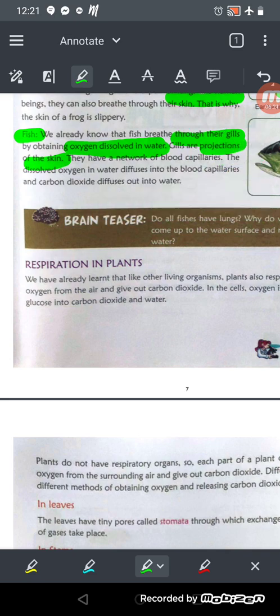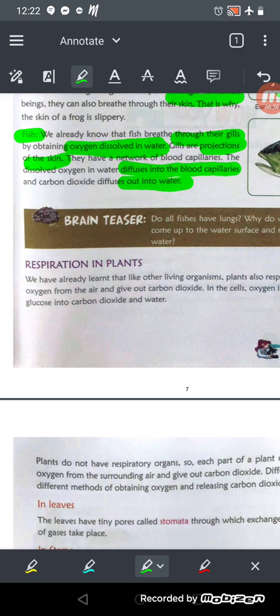So have you seen fish? Many of you eat fish, so when you eat the head of the fish, you must have seen so many blood capillaries. There it is like a comb, right? That helps for the exchange of gases. So the network of blood capillaries, the dissolved oxygen in the water diffuses into the blood capillaries, and the carbon dioxide diffuses out into the water.